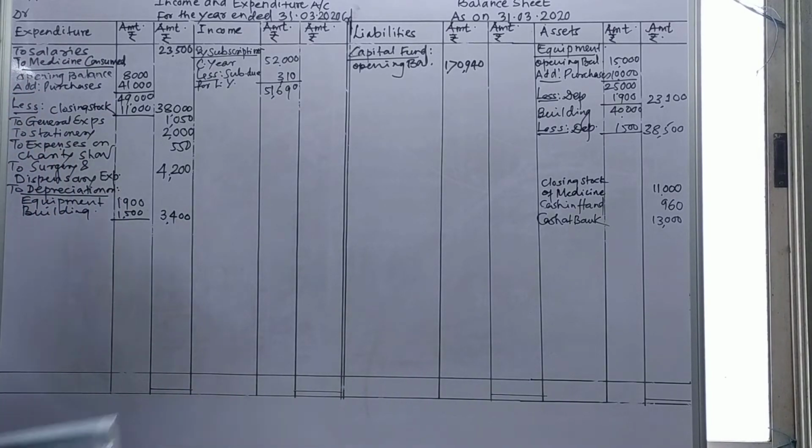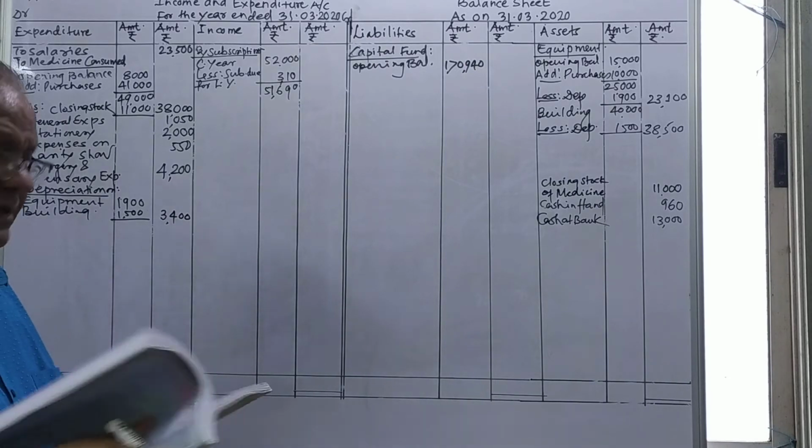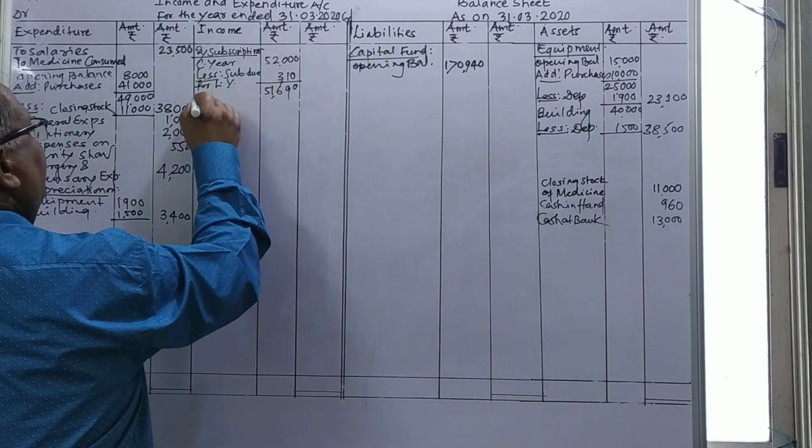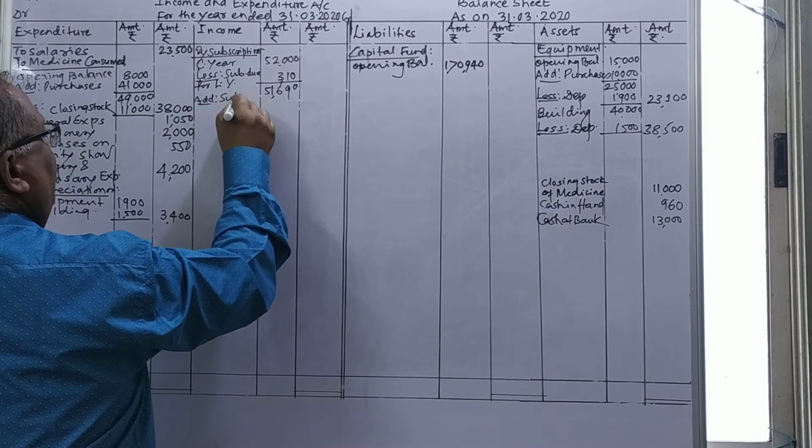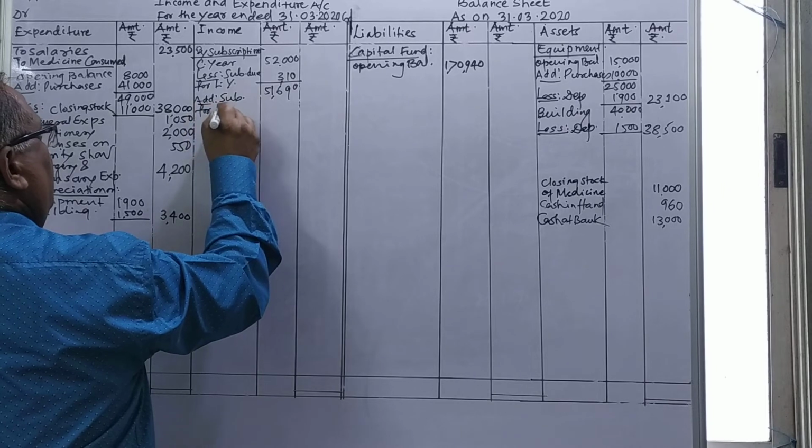Then after that, just see the current year 350, that will be added here. So add the current year's subscription.